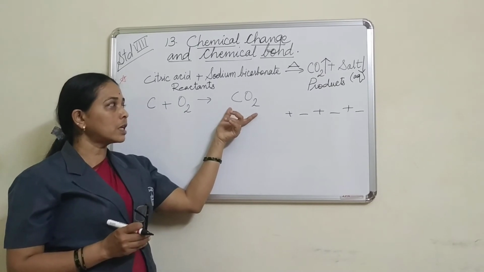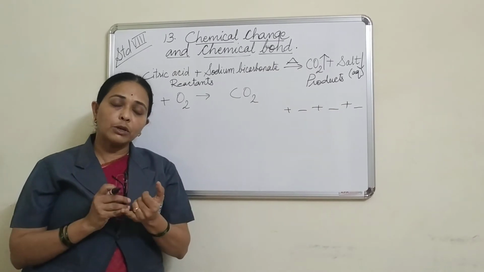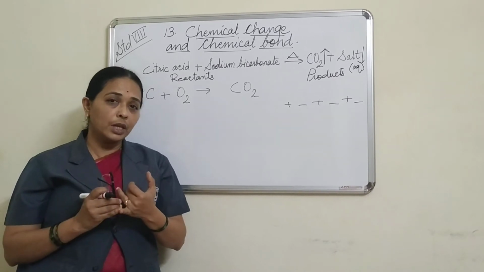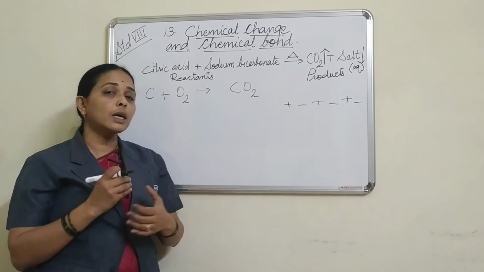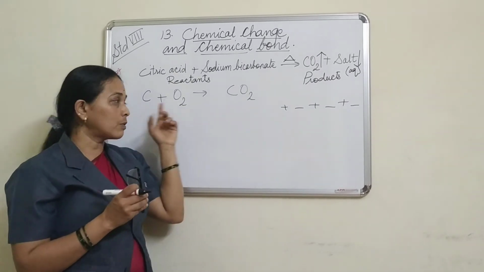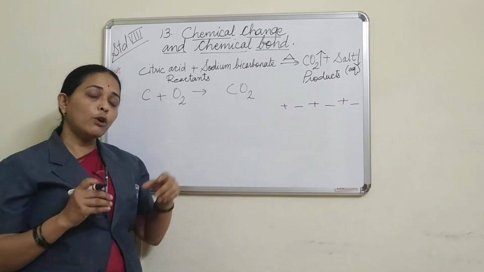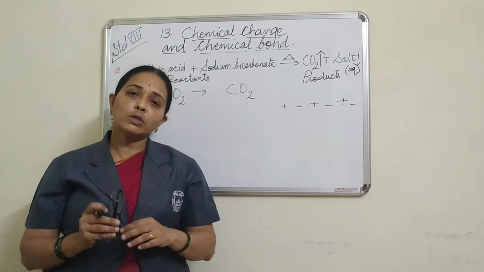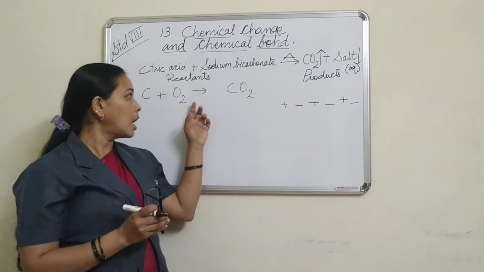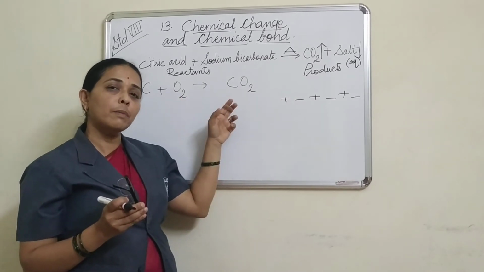Now carbon reacts with oxygen in many ways. When petrol is burned, that means when your vehicle is running and your petrol is burning, at that time it is in combustion. We say it is in combustion. So at that time carbon dioxide is released out. This reaction takes place to give out carbon dioxide. When you are burning wood, it also has a large quantity of carbon in it. So this carbon is released into the atmosphere and oxygen is already there in the atmosphere, so it mixes with oxygen to form carbon dioxide.